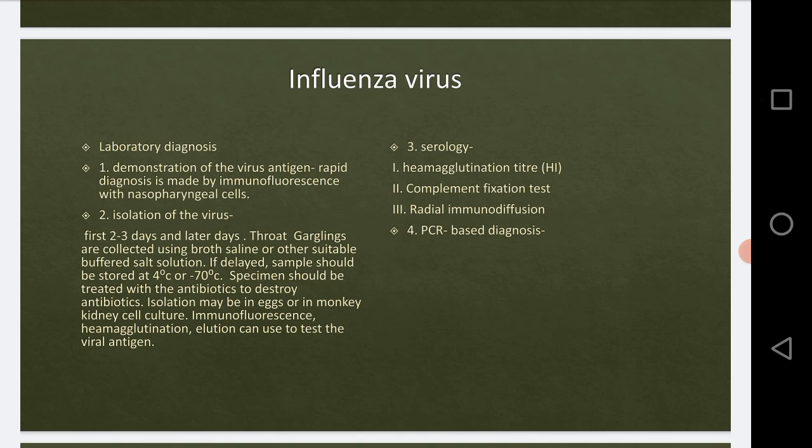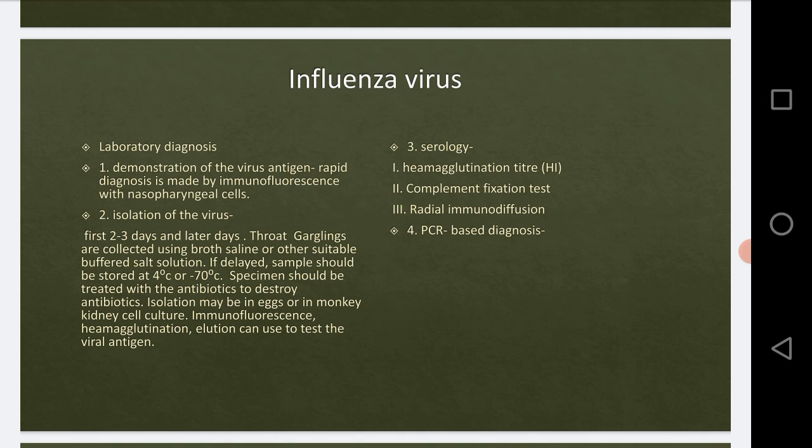If the virus is present, the body will develop antibodies, which we can determine using the radial immunodiffusion test in agarose gel.